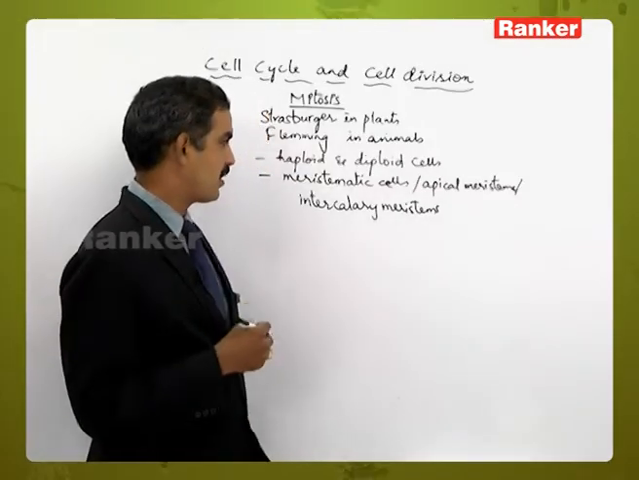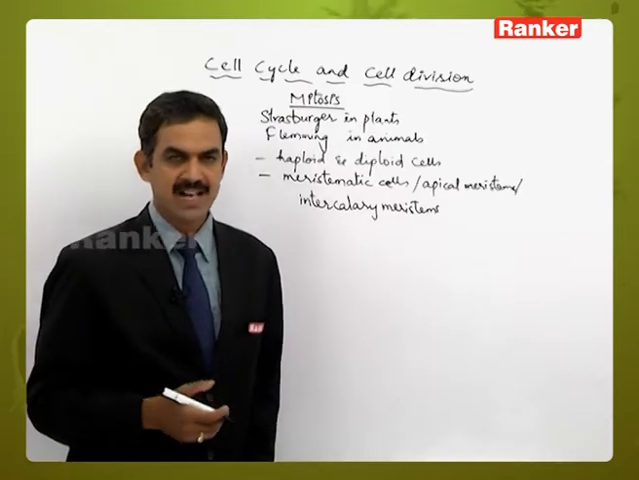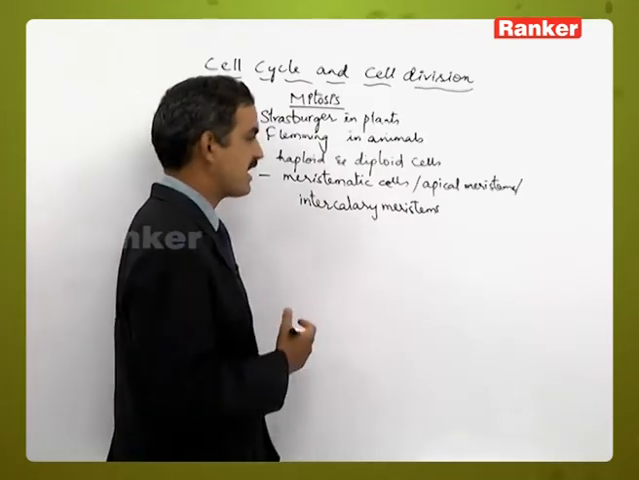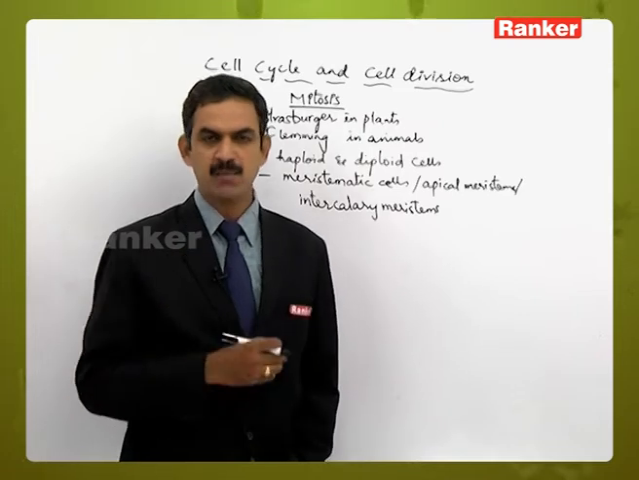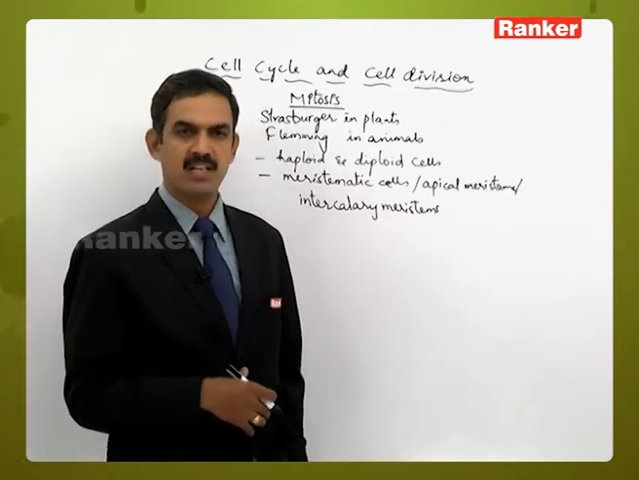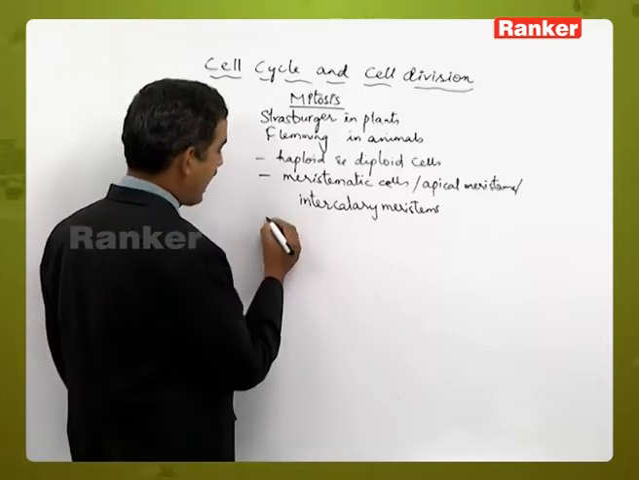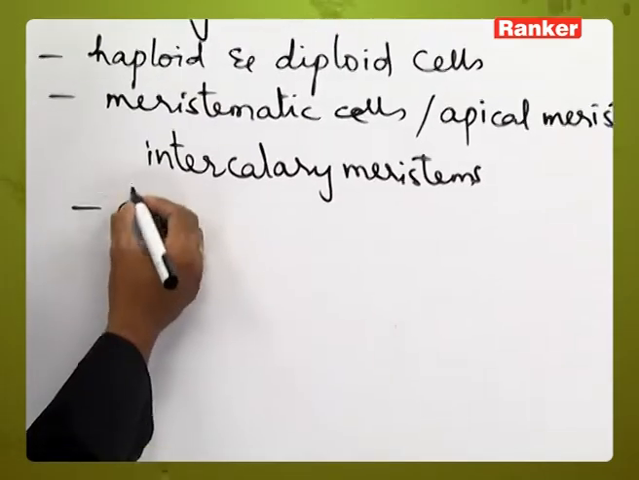So, as new cells are added because of the meristematic activity, or the dividing ability of the meristematic cells, that leads to an increase in the size of the plant body, which is called primary growth. So, mitosis is helping in the growth of the plants.